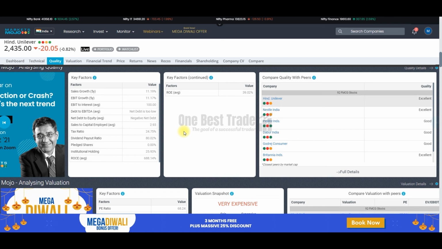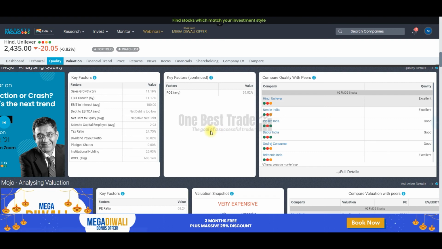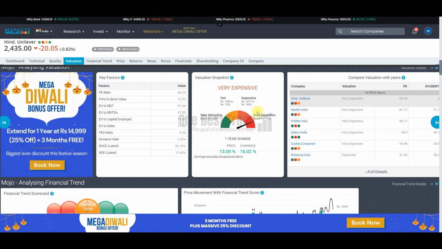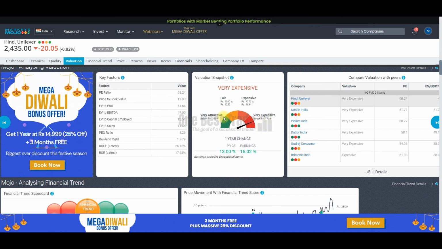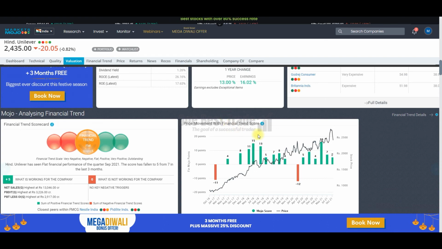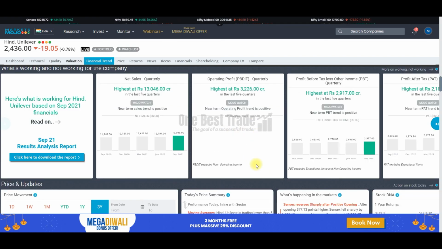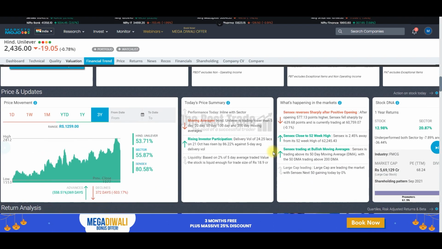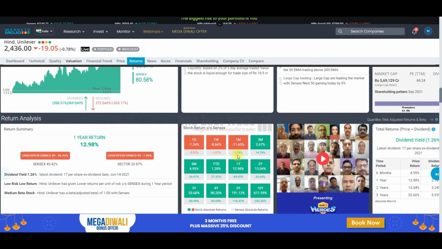And then quality analysis, you're going to do a quality analysis based on the fundamental parameters, and then you're going to do valuation analysis based on the different fundamental parameters. You can also find overall whether stock is expensive or attractive based on that valuation. Next tab is a financial trend where you can find sales growth and profit growth. So next you can find a graph where you can see the stock price movement with respect to time period.